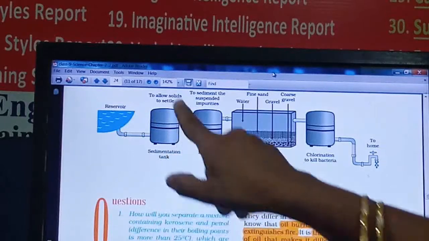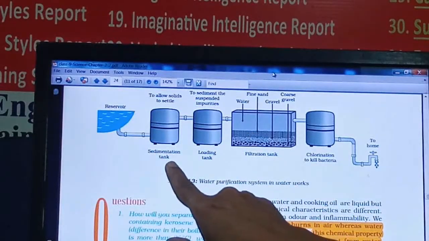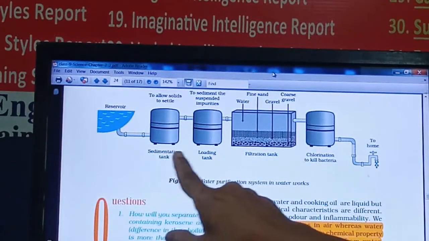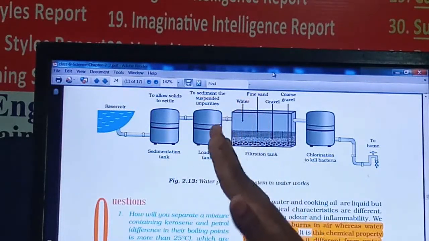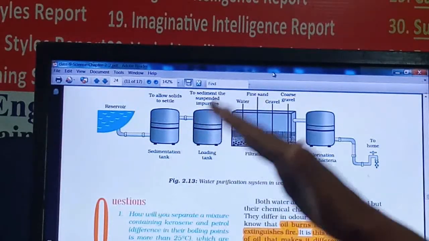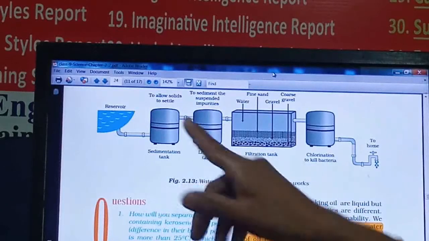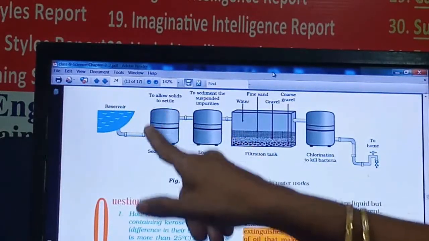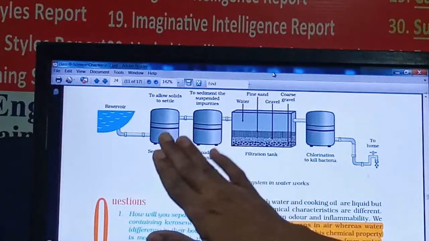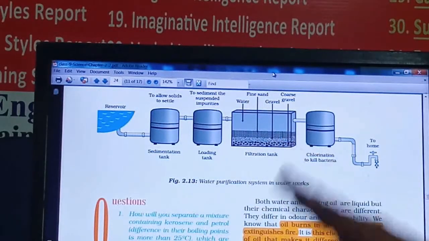See, the first unit is the sedimentation tank. Sedimentation means a simple method that allows the heavy particles to settle down, right? So this water will be collected and stored in this tank and allowed to settle.